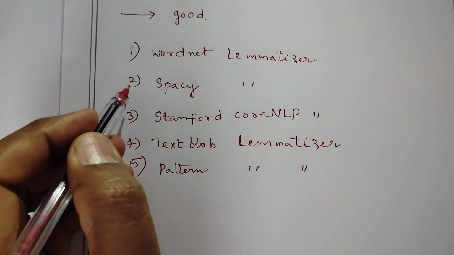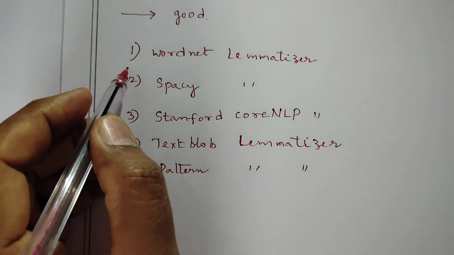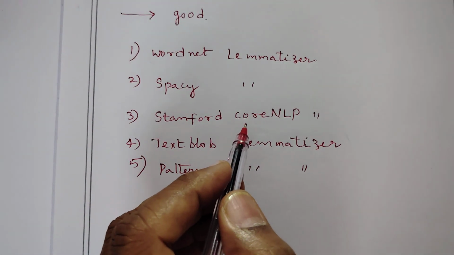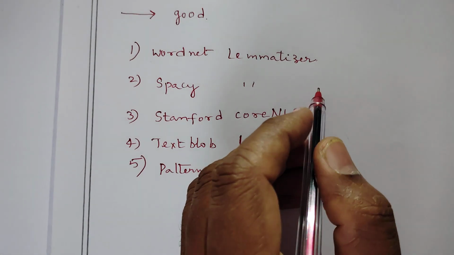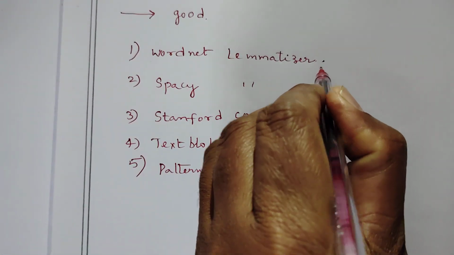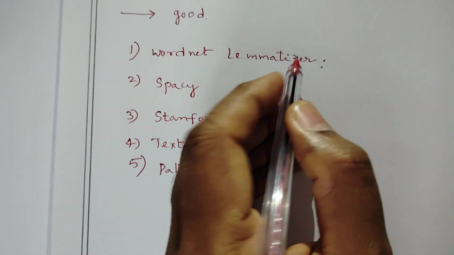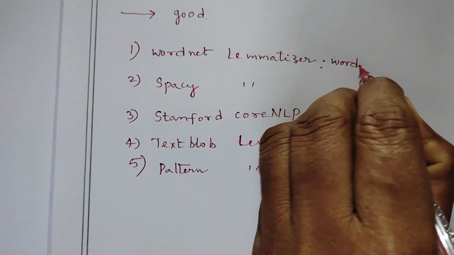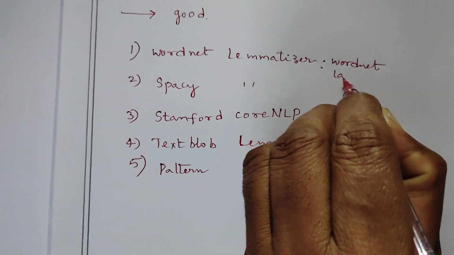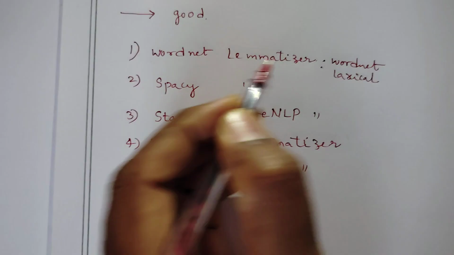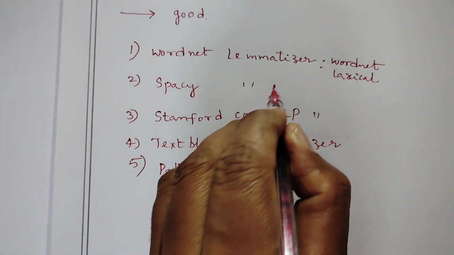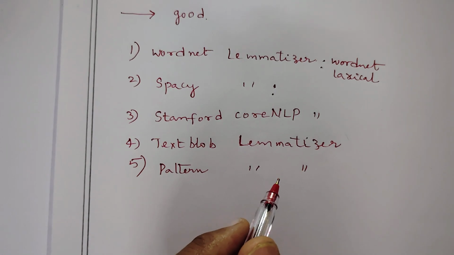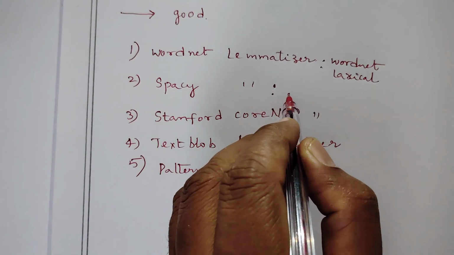What are the uses of these lemmatization algorithms? The WordNet lemmatizer uses the WordNet lexical database. The spaCy lemmatizer uses statistical models and supports multiple languages.